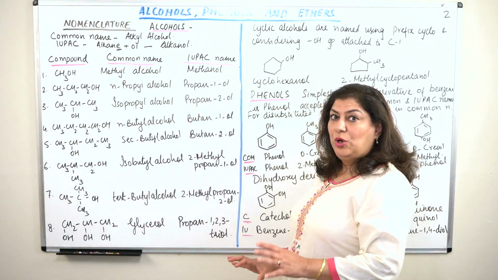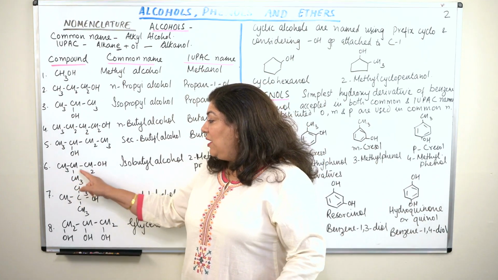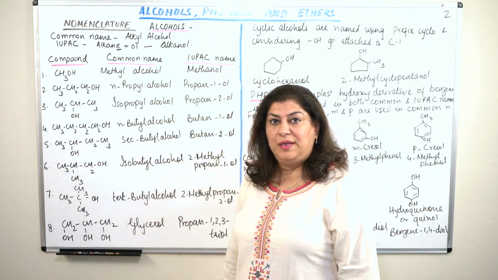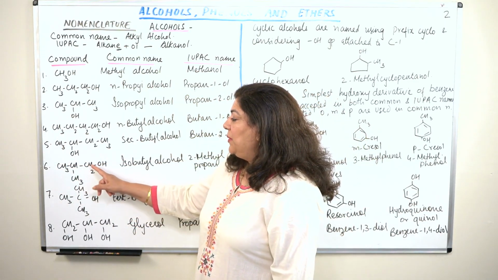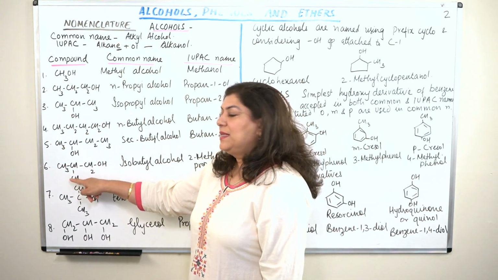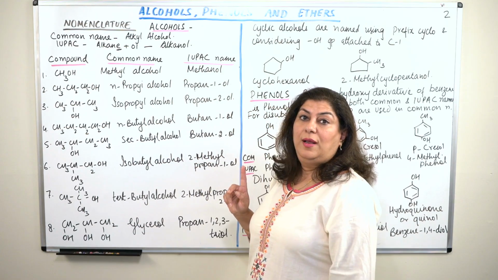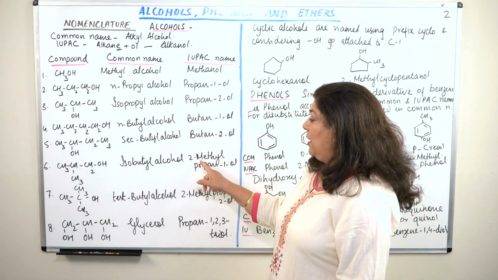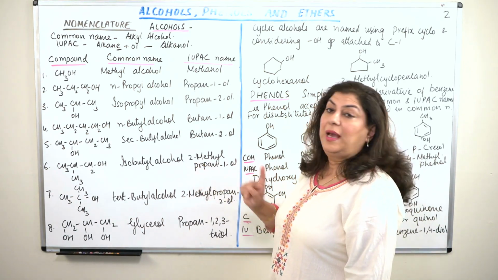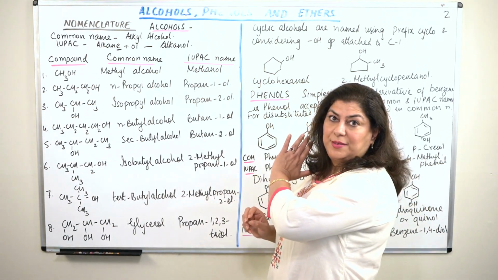Do you get me? What is the logic? The OH group is more important because this is the functional group. The methyl group here is only a substituent. The parent hydrocarbon consists of only 3 carbon atoms, so it is propane. So I count from this direction, so this becomes propan-1-ol, but a methyl group is attached to the second carbon, so we say it is 2-methylpropan-1-ol. Do you see where the name started? It was a capital letter, but even if I am writing propanol, I do not put a capital there. The name starts first in the beginning with a capital letter, and that's it.